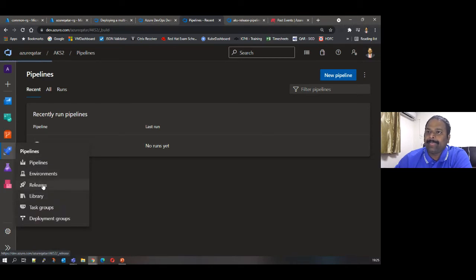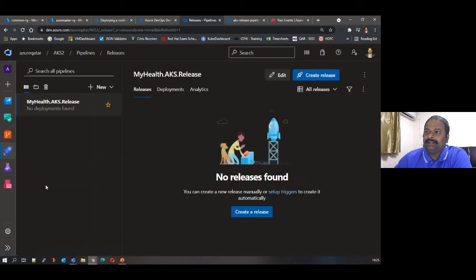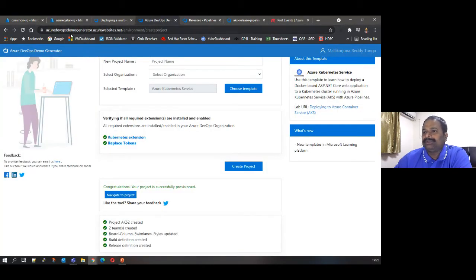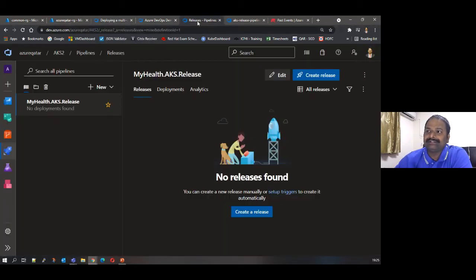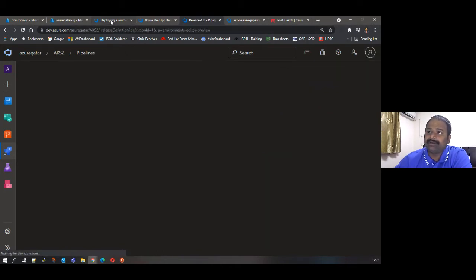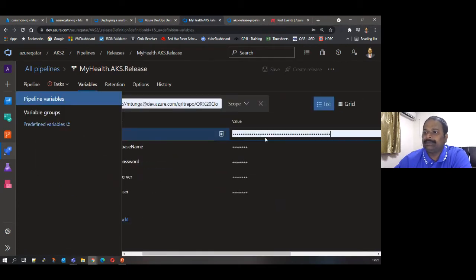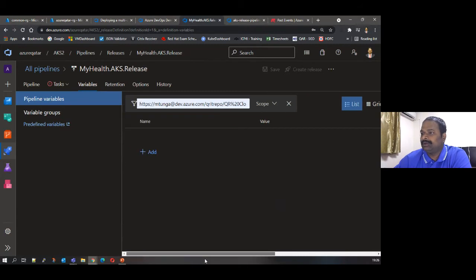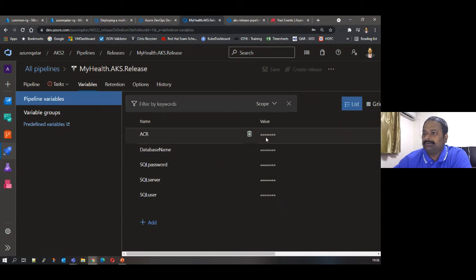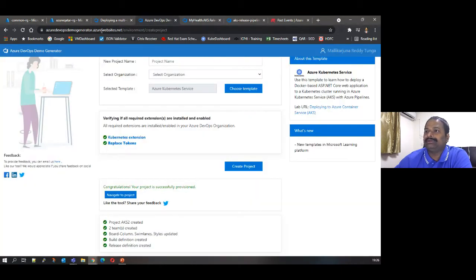the Azure DevOps demo generator will create the entire project and the pipelines for you. What you have to do once it is done is edit the required parameters in the pipelines, which are already given in the documentation. If you follow the documentation, these are the values which need to be given. Let's say, what is the ACR name and what is the database name? These are the variables which we need to give. Due to the time constraint, I already have one. Let me show you that.